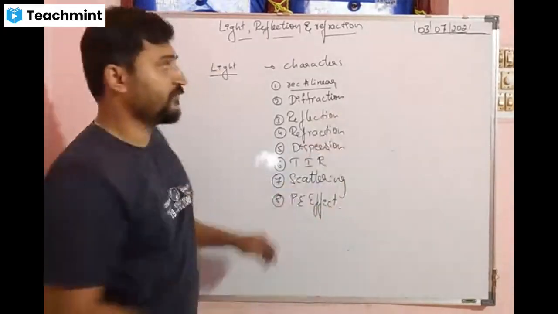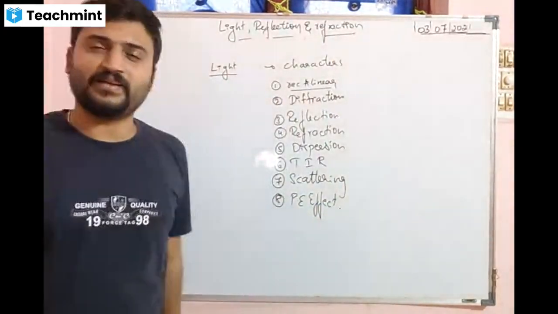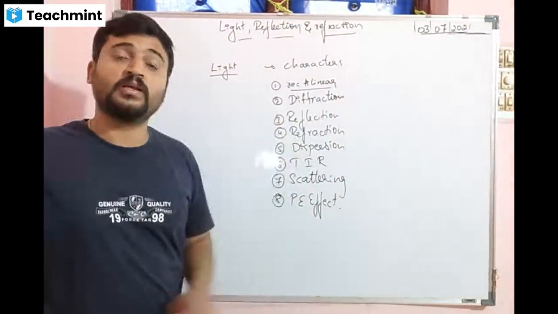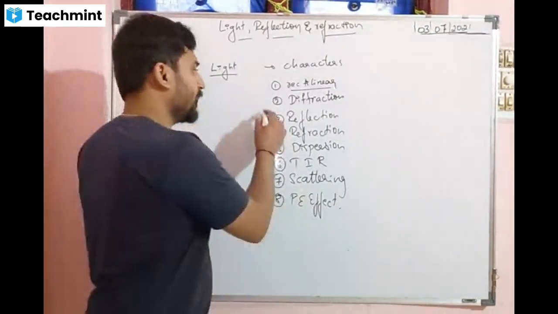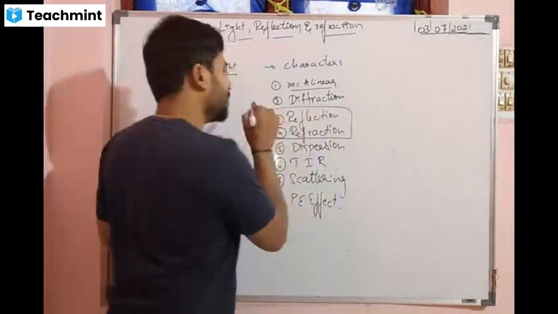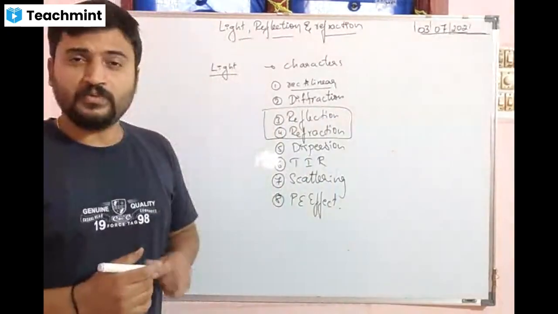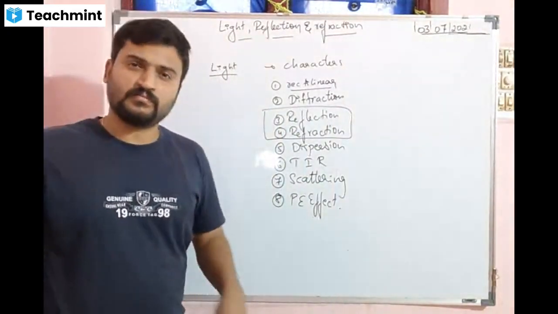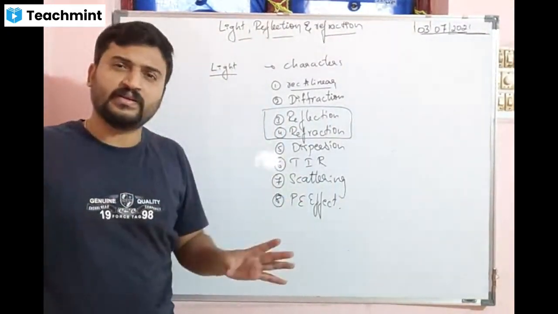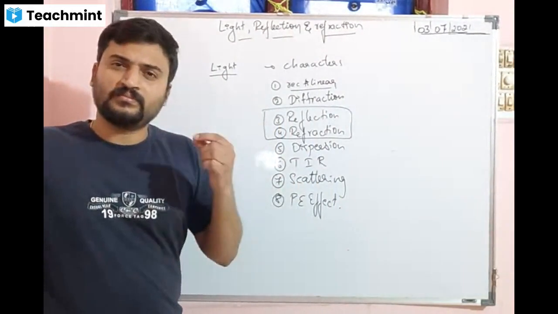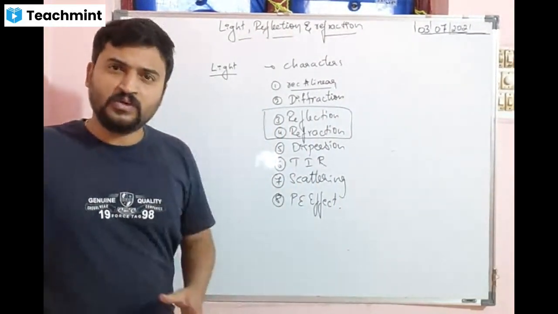These are the different characteristics of light. Light shows all these characteristics, and for your study in this chapter you have the concepts you studied in 8th standard, plus the last question which I gave you.